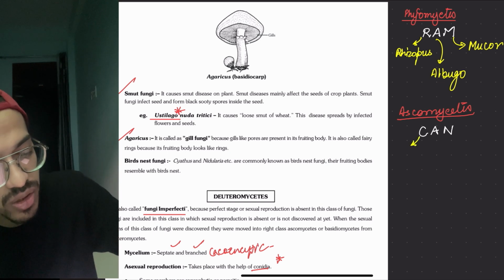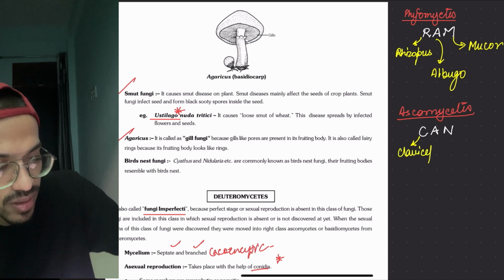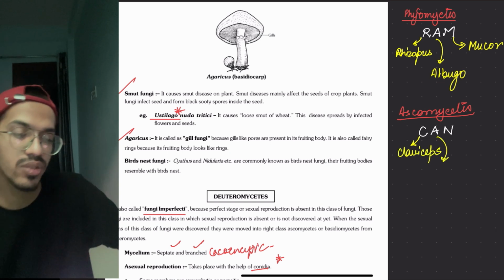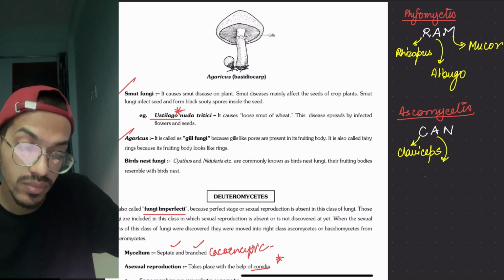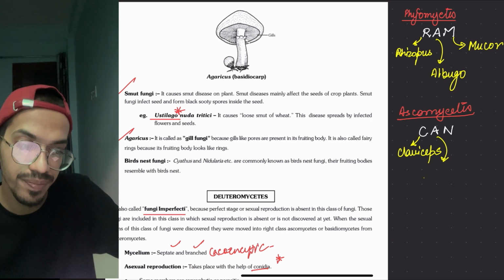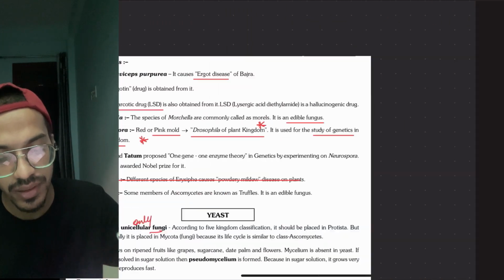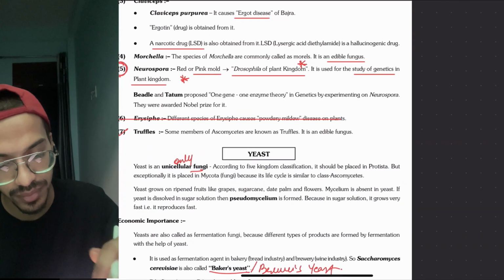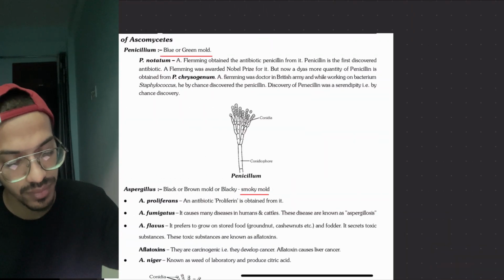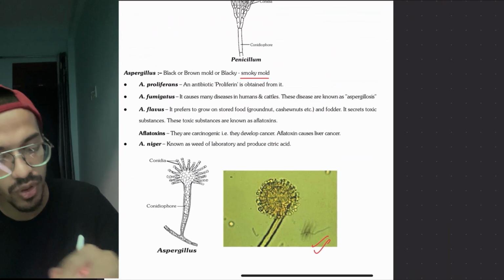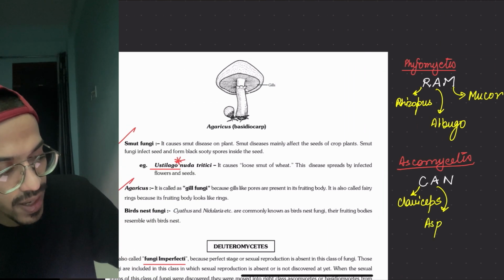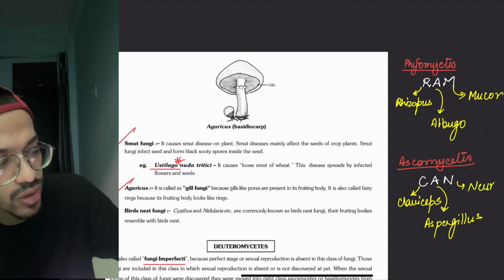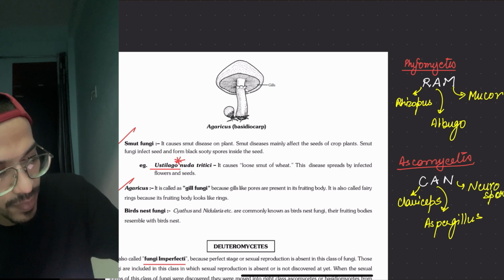C is for Claviceps, A is for Aspergillus, and N is for Neurospora.